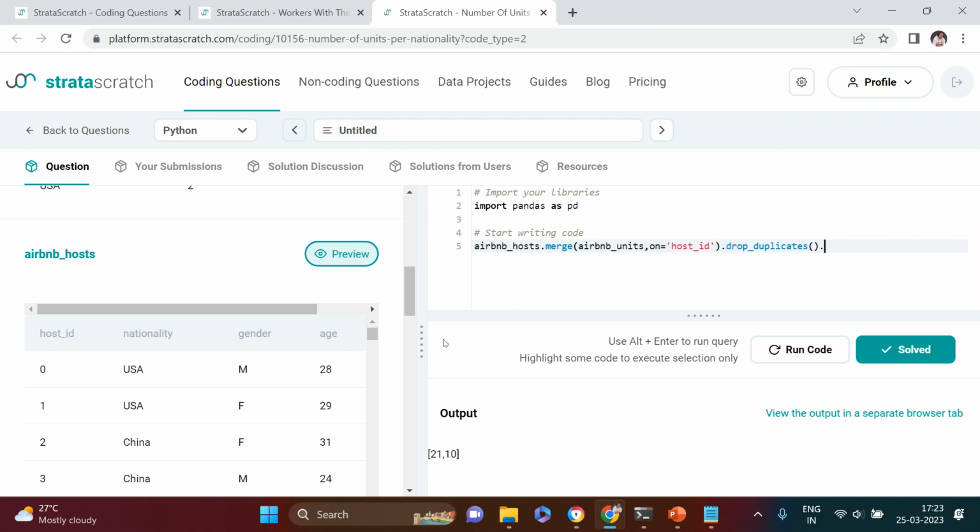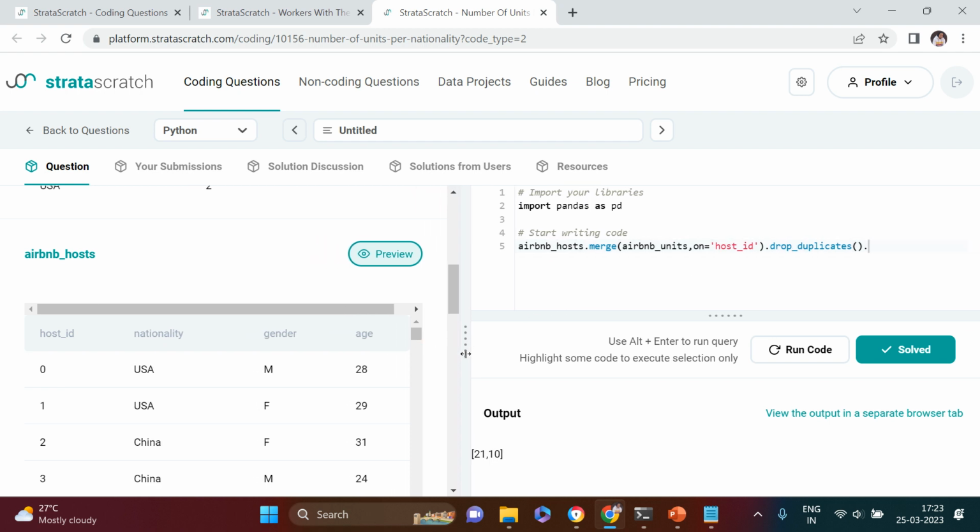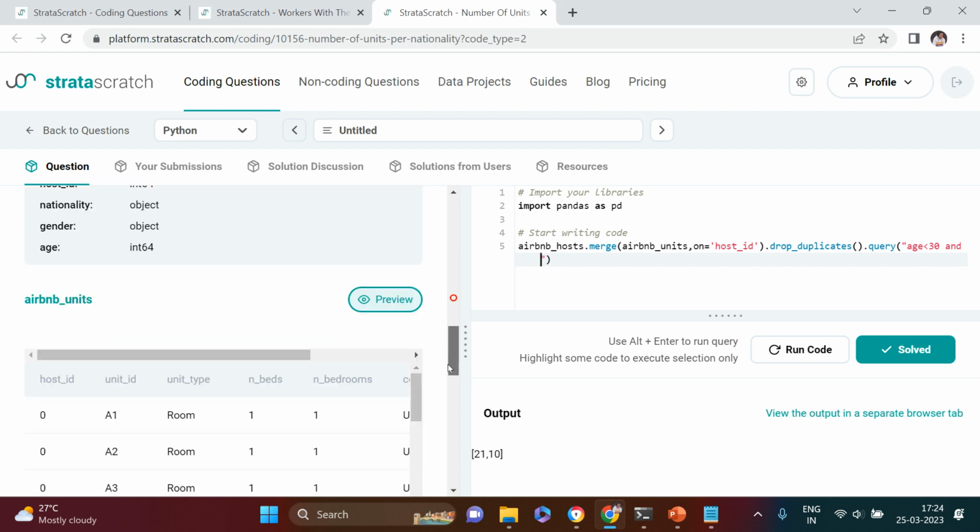Now the next thing we're going to do is take count by nationality. No, we need to put the filters, right? So let's apply filter query, and the filter we need to apply is on age. Age should be less than 30 years, and the unit type should be apartment, right?